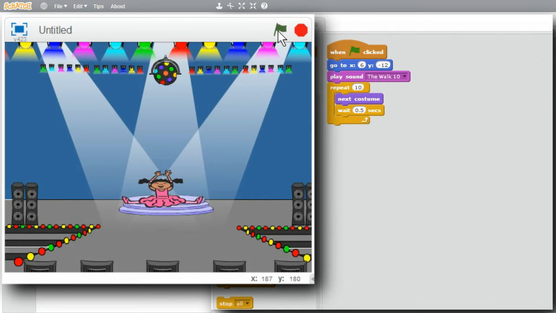The dance felt a little fast, and it needs to go a little longer. I'll add 1/10 of a second. Instead of 0.5, I'll make it 0.6. And instead of a loop of 10, I'll make it a loop of 20. Now it'll change the costume 20 times and wait a little longer in between each time. I'll run it. Green flag. It seems to be moving well enough with the music, but still dancing a little too long.